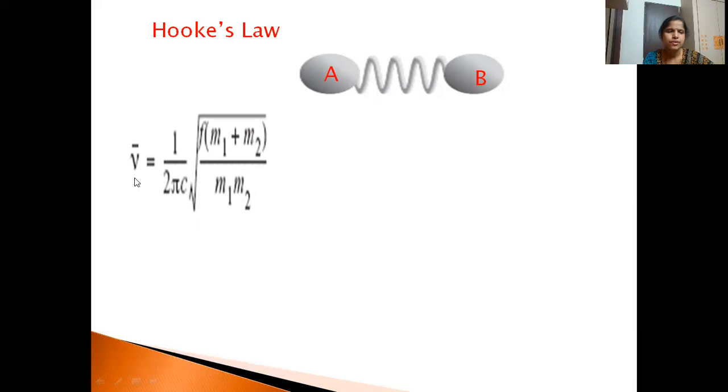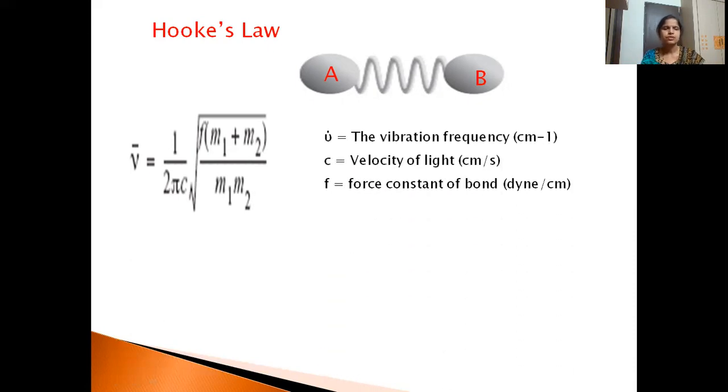The vibrational frequency is given by the formula nu bar equals 1 by 2 pi c under root k by mu. K or F is the force constant, and mu is the reduced mass. Reduced mass is m1 m2 by m1 plus m2, so m1 plus m2 comes in the denominator. So the complete formula will be like this.